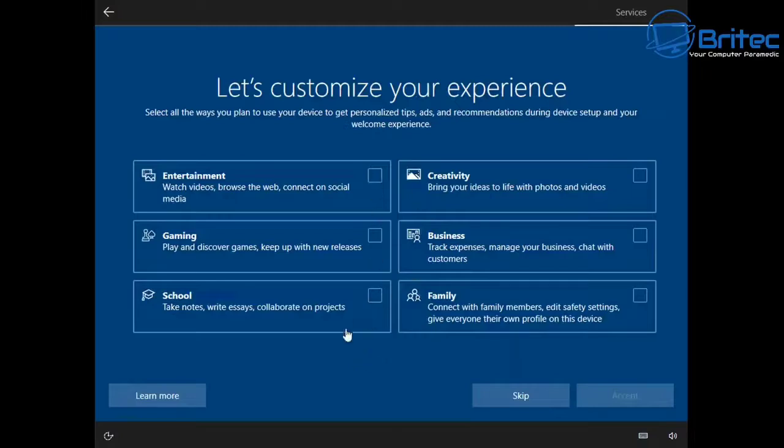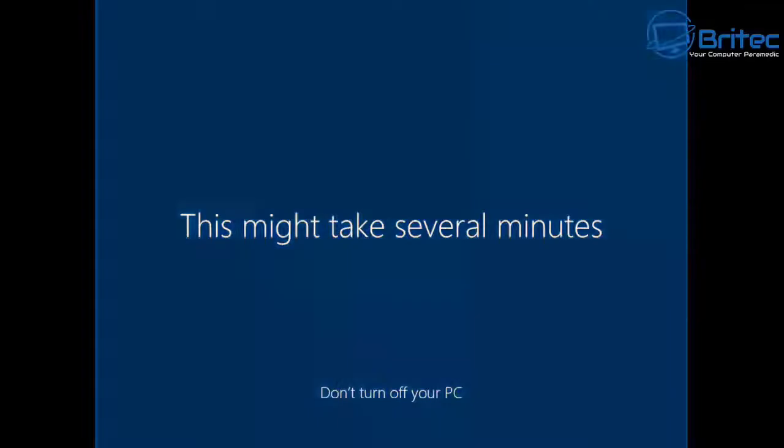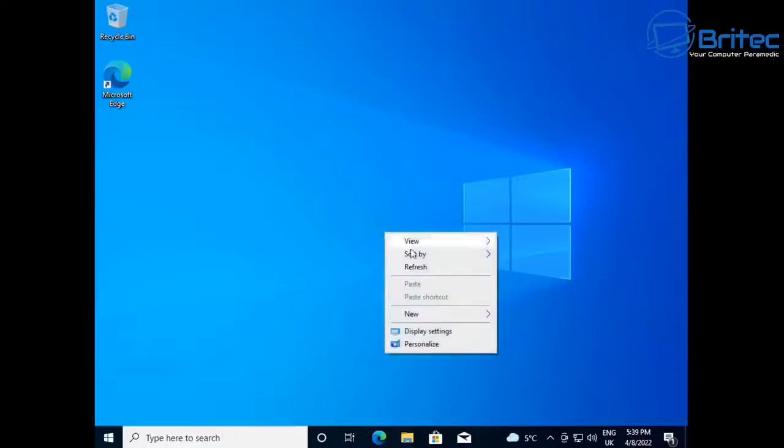Again, I'm going to skip all this stuff. It's just more stuff to have to go through. Again, not now for Cortana. And you're going to go through this stage where it's going to get things ready for you. I'll speed this process up. And once this is done, you should have Windows 10 installed on your system.